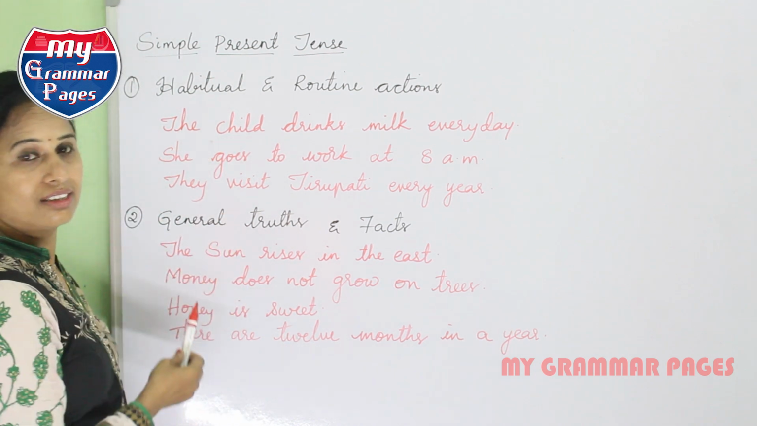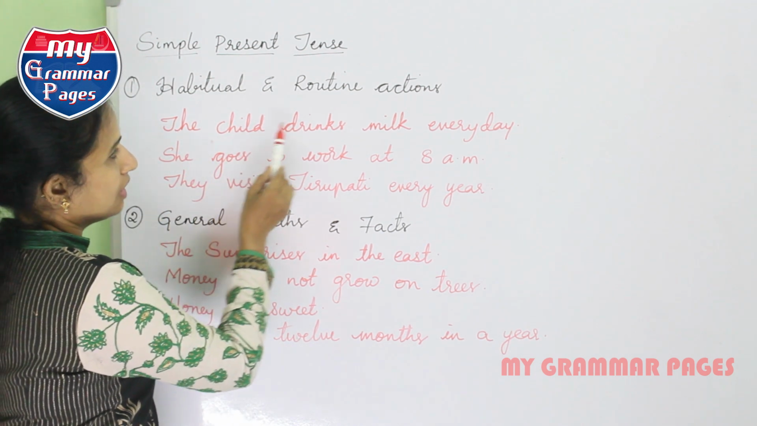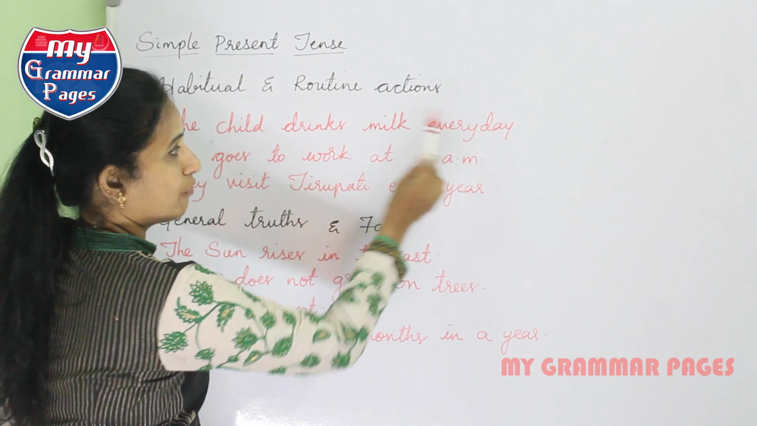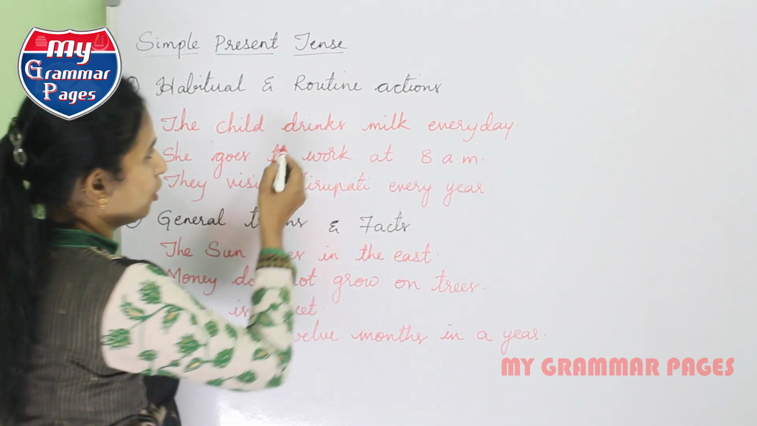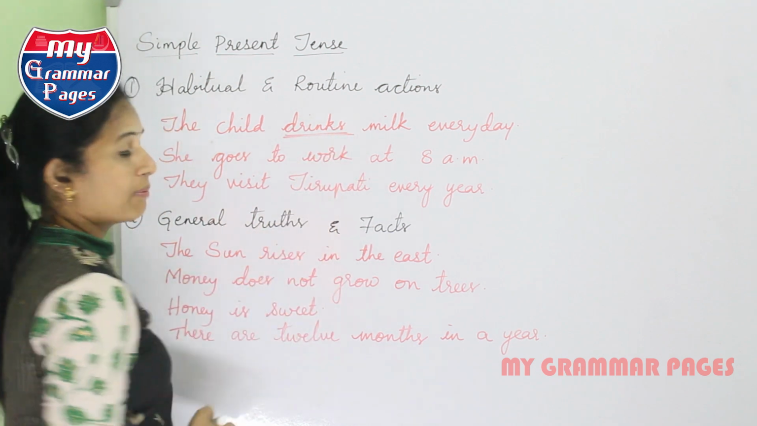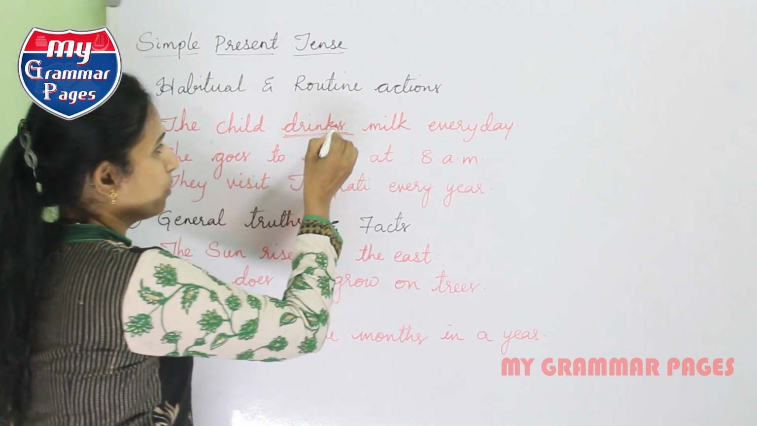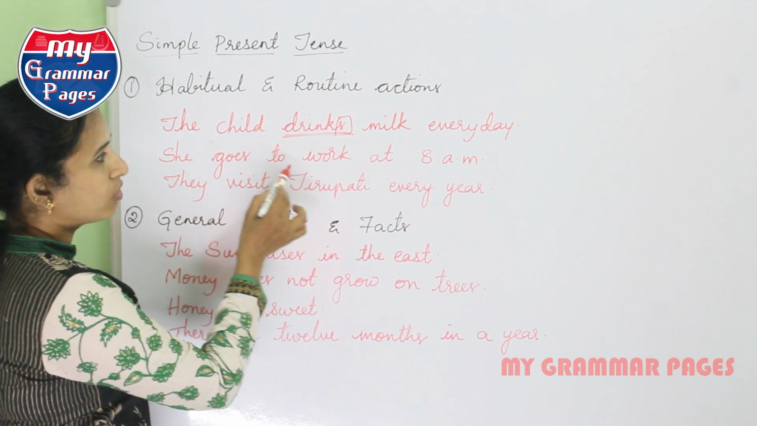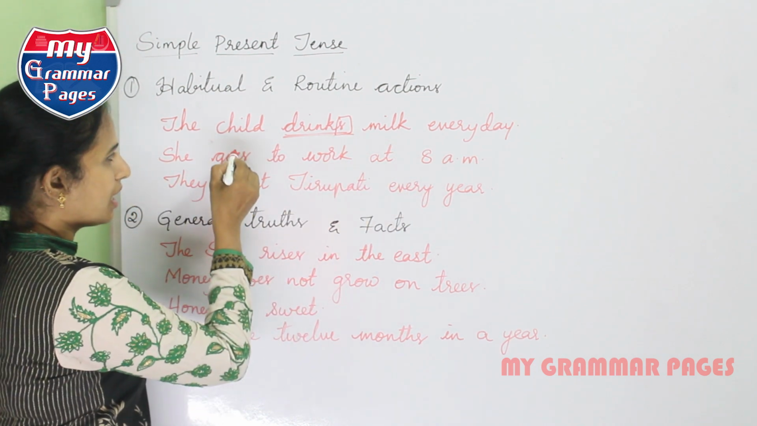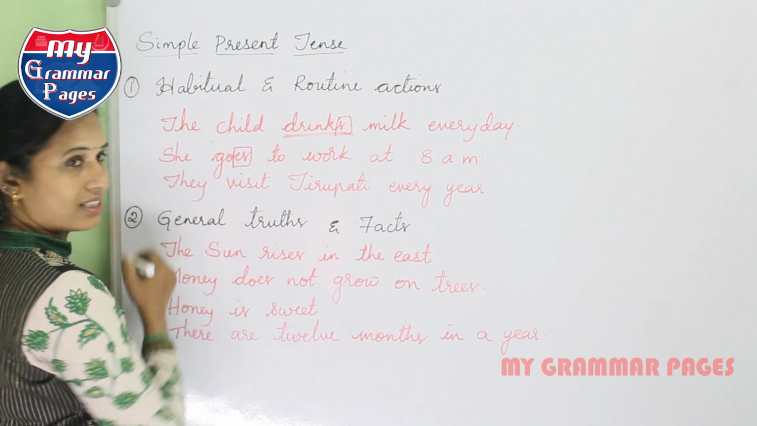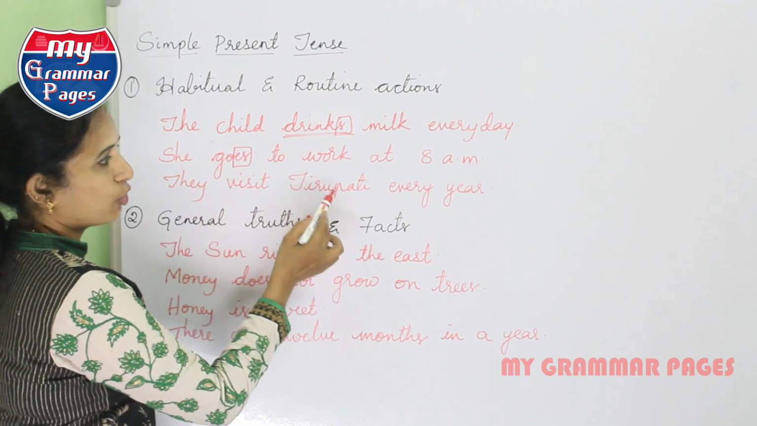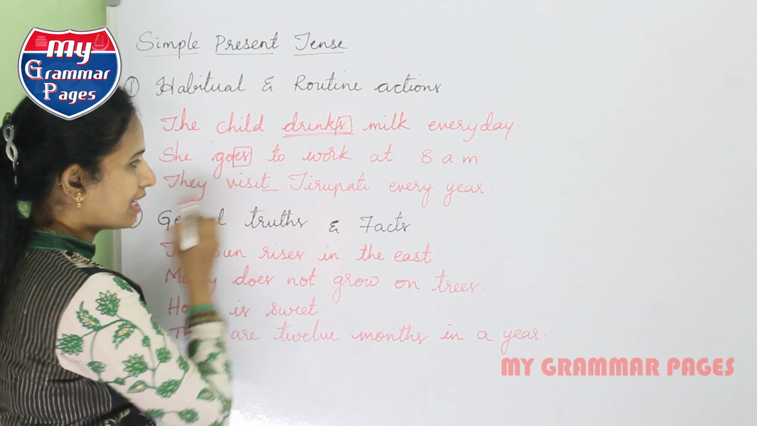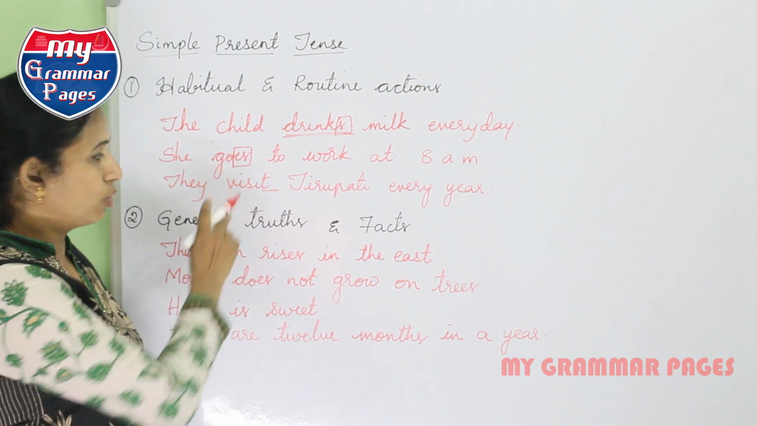So have a look at the sentence here. The child drinks milk every day. In this you might have observed I use the verb drinks added with yes. Okay. Now she goes to work at 8 a.m. Even here I have added yes. They visit Tirupati every year. Here I didn't add any yes to the verb.